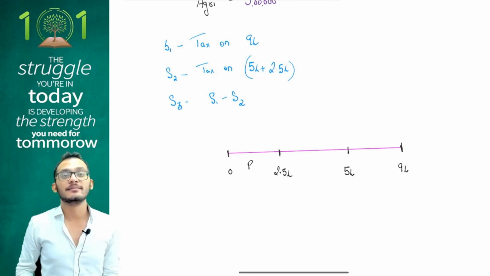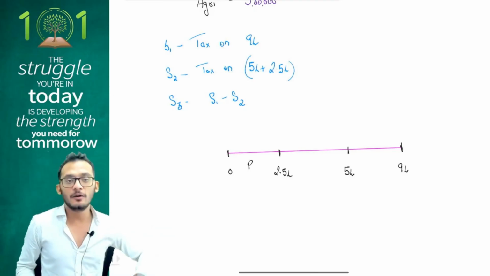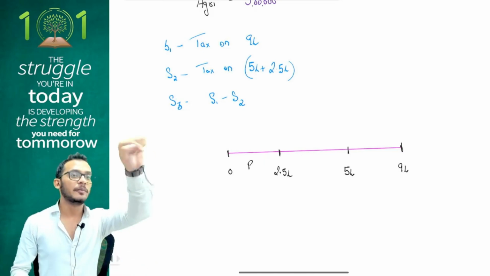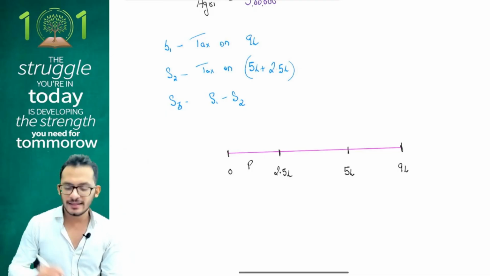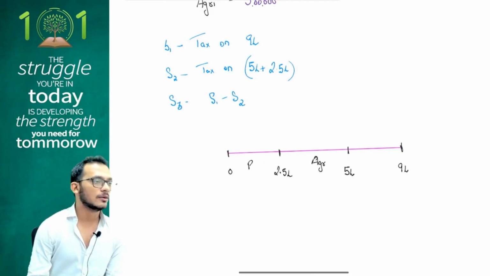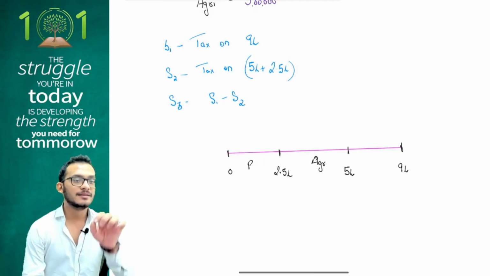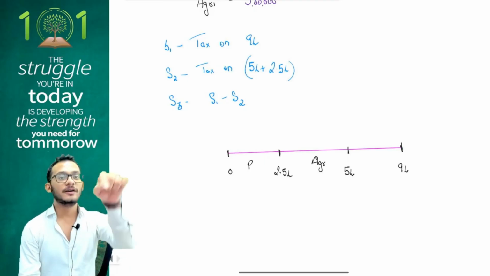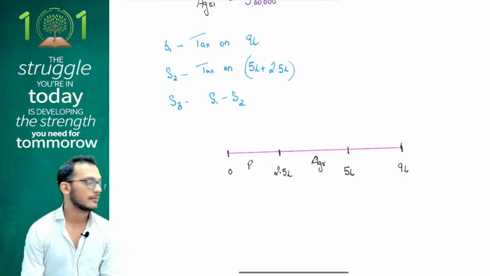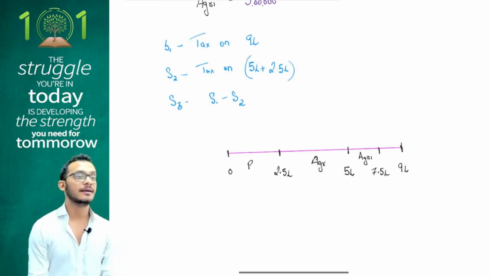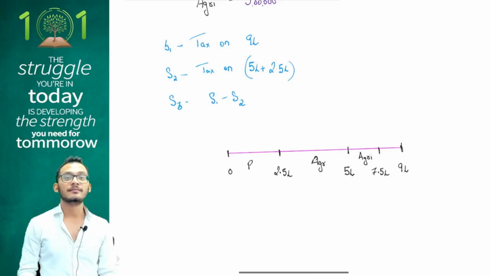People, how much is agri? 5 lakhs. In the next slab, how much is there? 2.5 is there. In the next slab, how much is there? 2.5 is there. This 2.5 will go to state, which means this 2.5 will now go to agri. Yes. Now how much is left? How much of agri is left? 2.5. This 2.5 agri will go to state. Which means from 5 to 7.5, I'll give it again to agriculture. Agreed, not agreed? Yes. Now agri will say, sir, my quota is over.